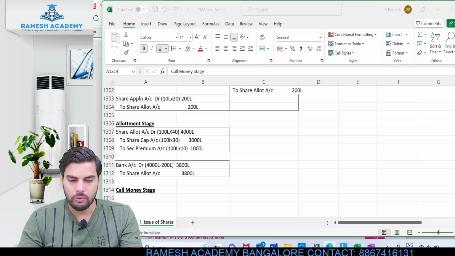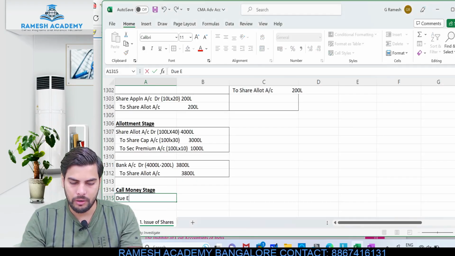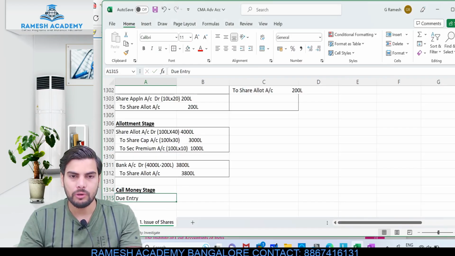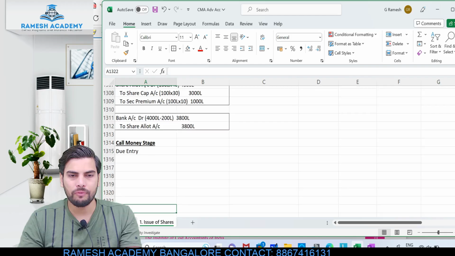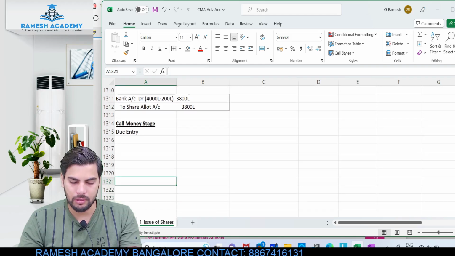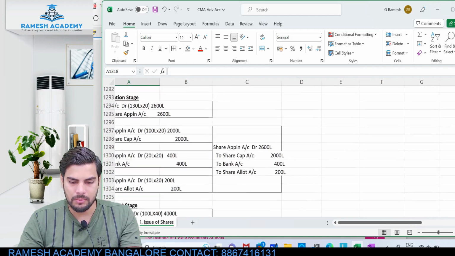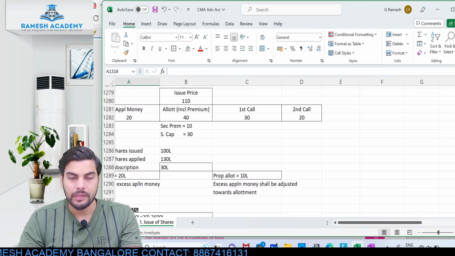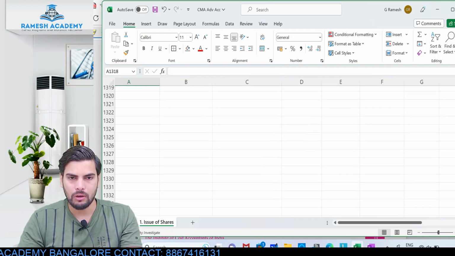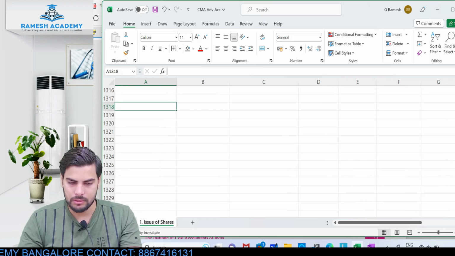So all we need to do is pass the due entry first and then the receipt entry. Here at call money stage, we have first call as well as second and final call. So when it comes to first call, how much money is due? 30 rupees is what is due at first call. Let me pass the journal entry for this.